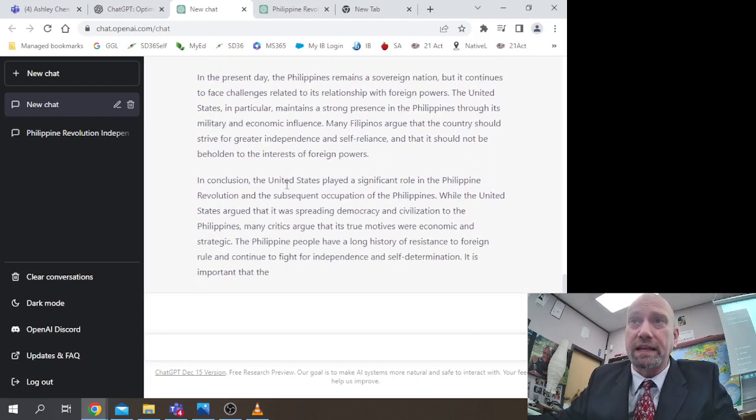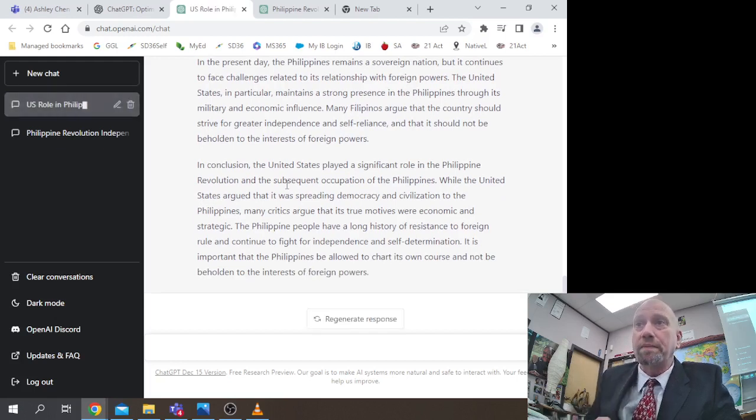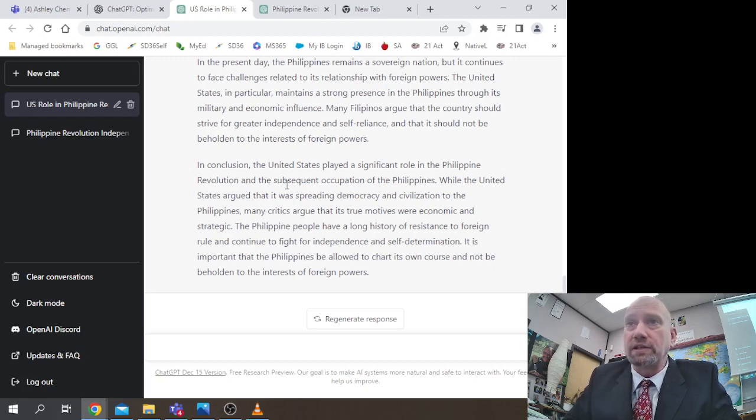The United States, in particular, maintains a strong presence in the Philippines through its military and economic influence. Many Filipinos argue that the country should strive for greater independence and self-reliance, that it should not be beholden to the interests of foreign powers. In conclusion, the United States played a significant role in the Philippine Revolution and the subsequent occupation of the Philippines.